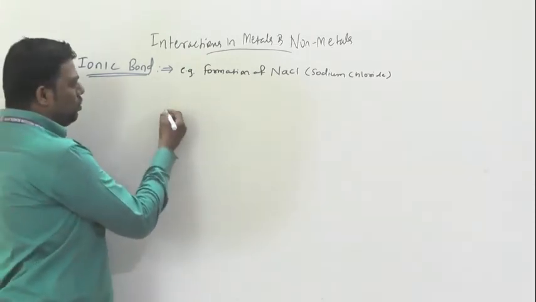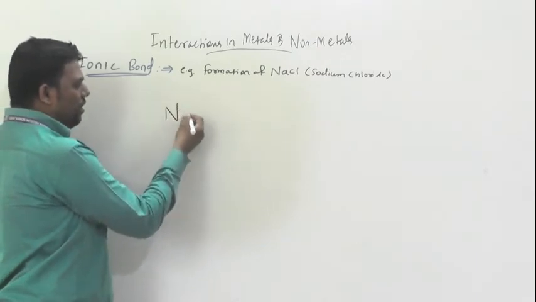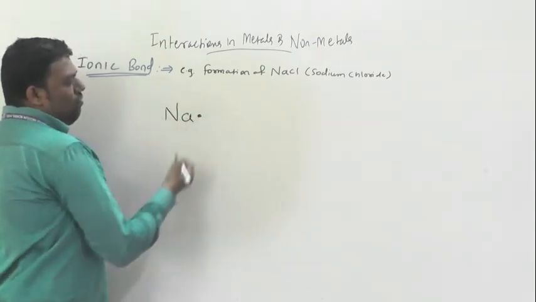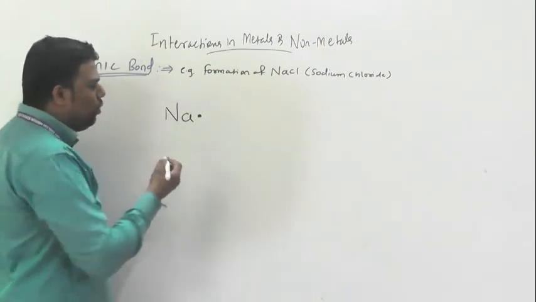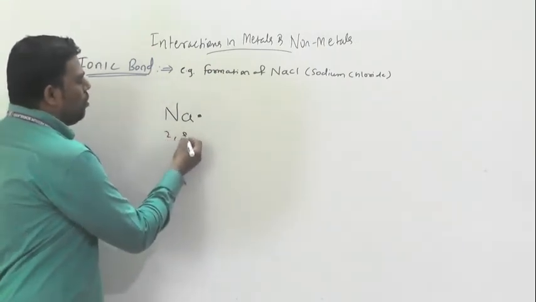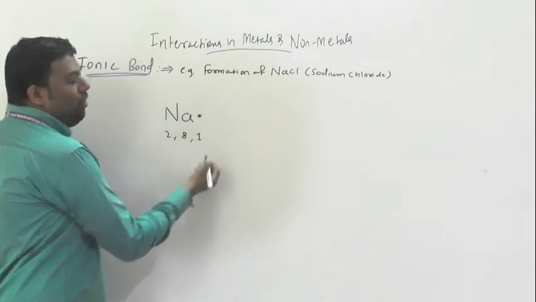It is your sodium. As you know, its atomic number is 11, so the configuration is 2, 8, 1.